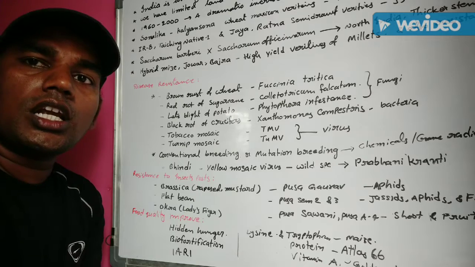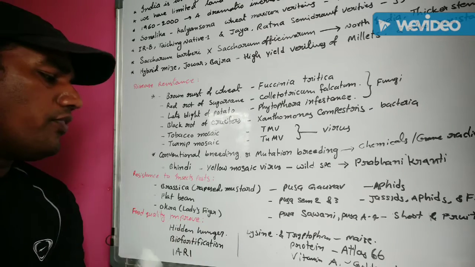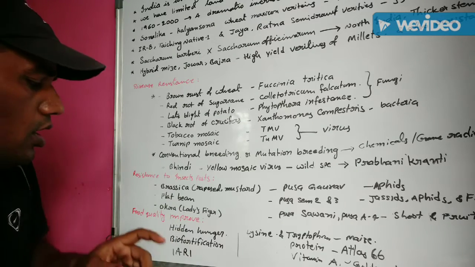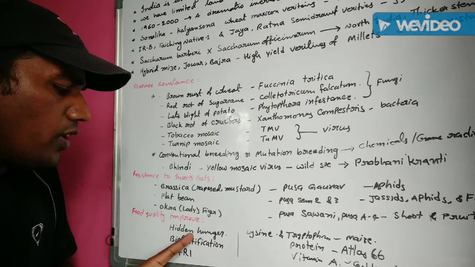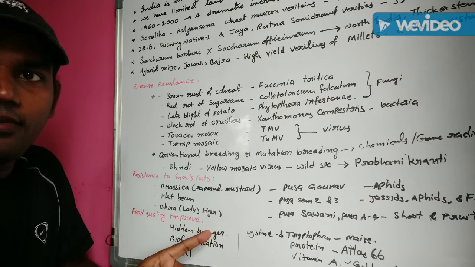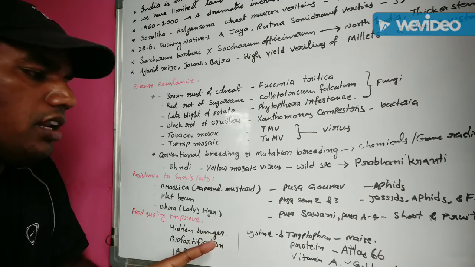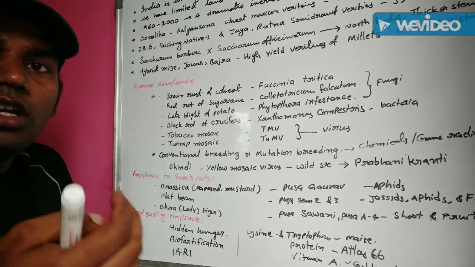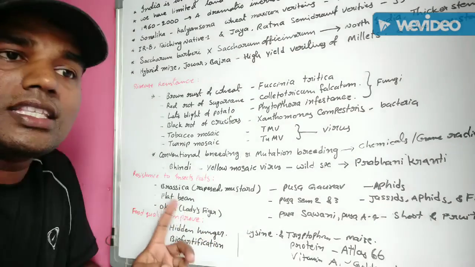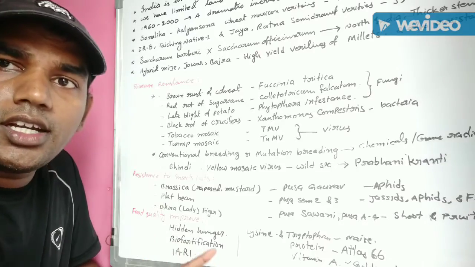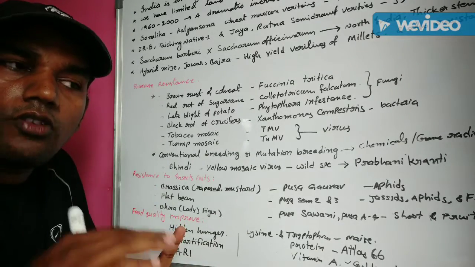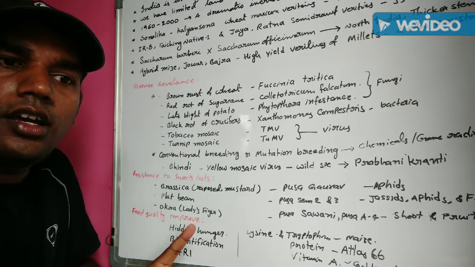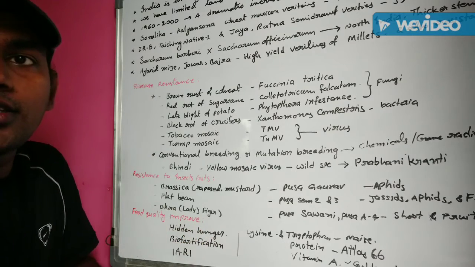This phenomenon is known as hidden hunger. Hidden hunger means that our daily food does not have sufficient proteins, vitamins, and amino acids, etc.